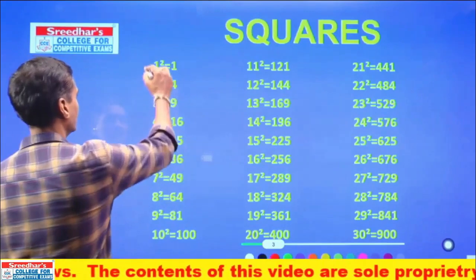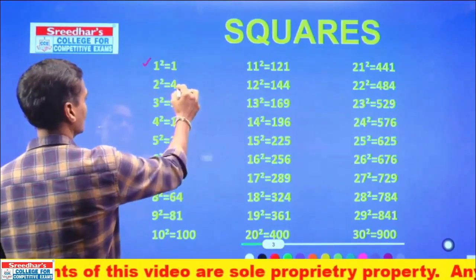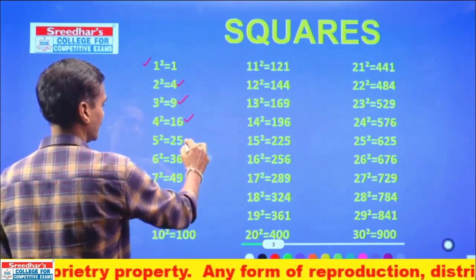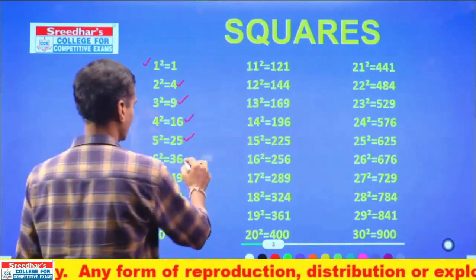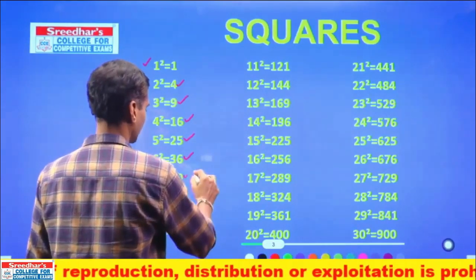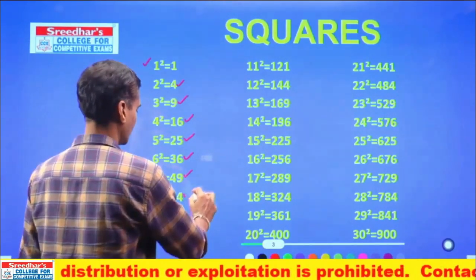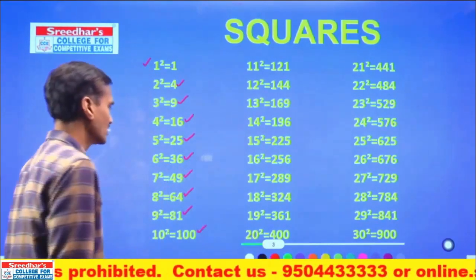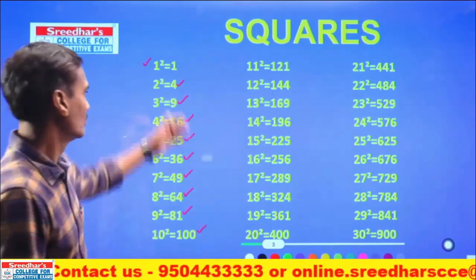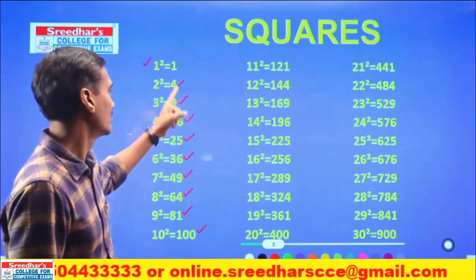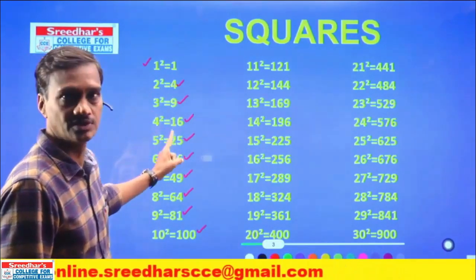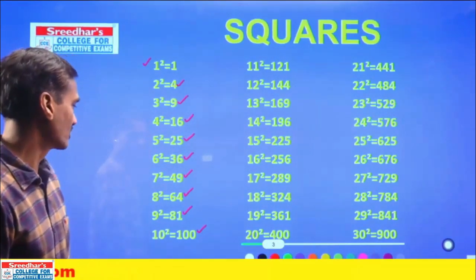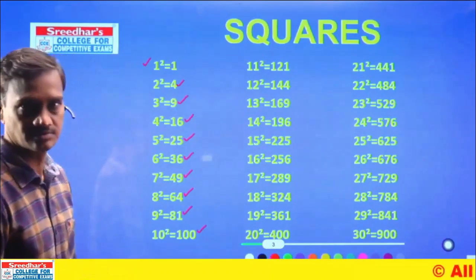1 square. What is 1 square? 1 square is 1. 2 square is 4. 3 square is 9. 4 square 16. 5 square 25. 6 square 36. 7 square 49, 8 square 64, 9 square 81, and 10 square is 100. Clear? 1, 4, 9, 16, 25, 36, 49, 64, 81, 100.